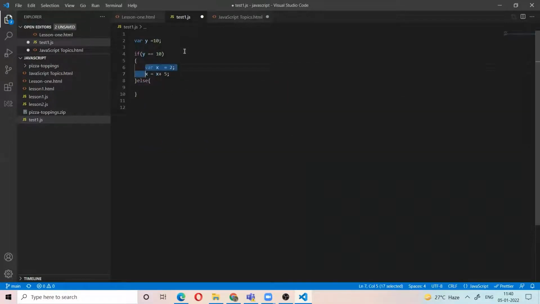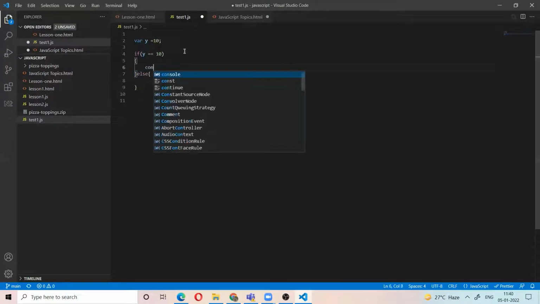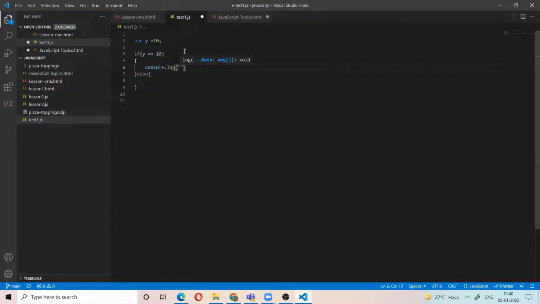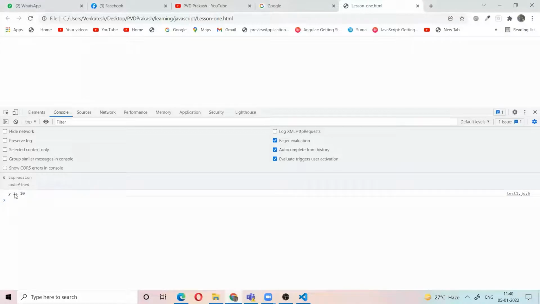otherwise, for example, console log y is 10. Okay. So if y value is 10, then run this set of the statements. Otherwise, run this set of the statements. Okay. So now it will print y is 10.